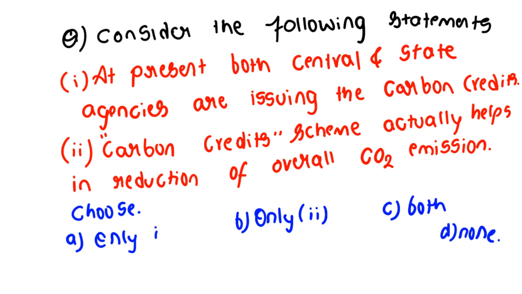Clear? I am going to check your answer and I am going to provide solution to you individually. Consider the following statements. At present, both central and state agencies are issuing the carbon credits. Clear? So carbon credits scheme actually helps in reduction of overall CO2 emissions. So choose the correct option: only one, only two, both, and none. Do participate. Your participation rate increases, and we come to know how long you are able to analyze the things in our video.